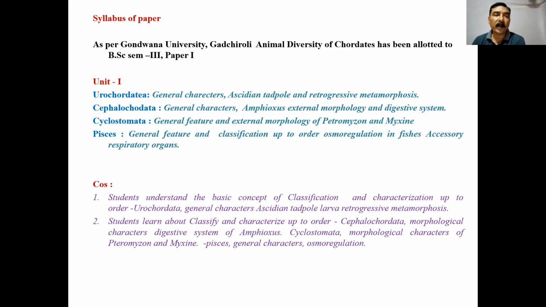That includes Urochordata, Cephalochordata, Cyclostomata, and Pisces. Students understand the course outcome: the basic concept of classification and characterization up to the order, Urochordata, general character of ascidian tadpole larva, retrogressive metamorphosis. Students learn about the classification up to the order Cephalochordata, morphogenetic character, digestive system of Amphioxus, Cyclostomata, morphological character of Petromyzon, Myxine, Pisces, general character and osmoregulation and accessory respiratory organ.